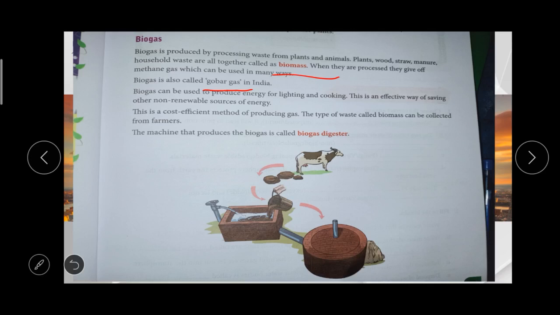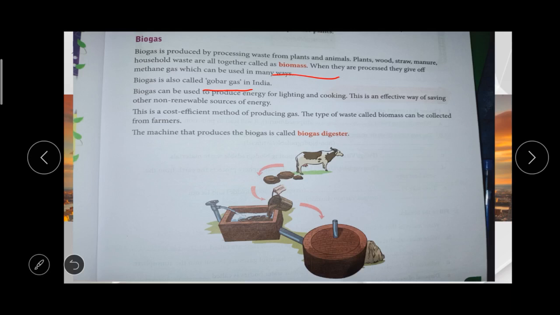So it is one of the efficient ways of saving non renewable sources of energy, because nowadays we are using gas stoves for cooking, right? The usage of gas is increasing, but the amount of gas produced is decreasing. So instead, we can make a biogas plant in our area.